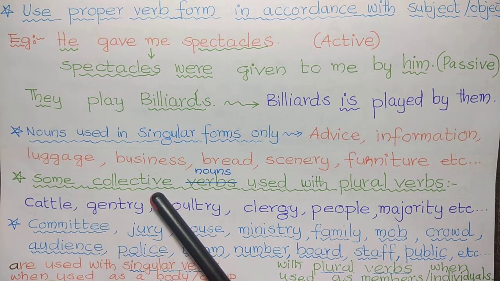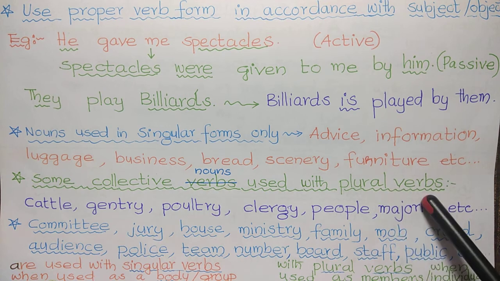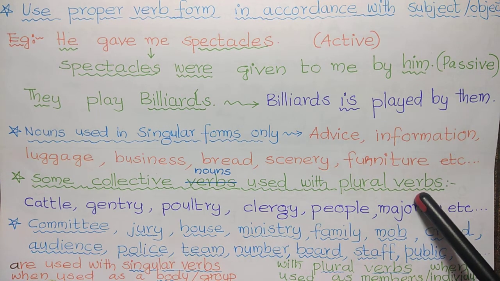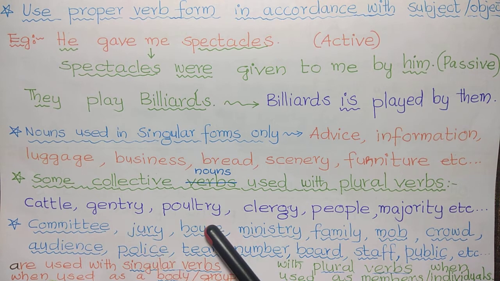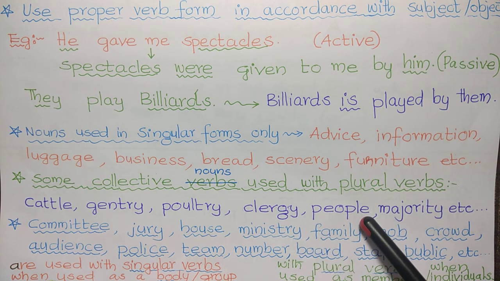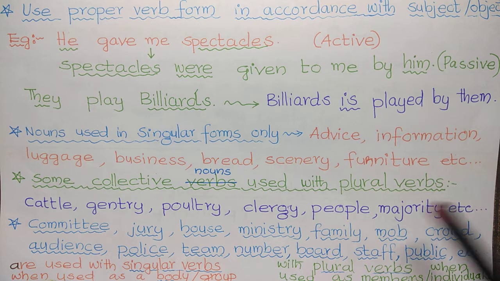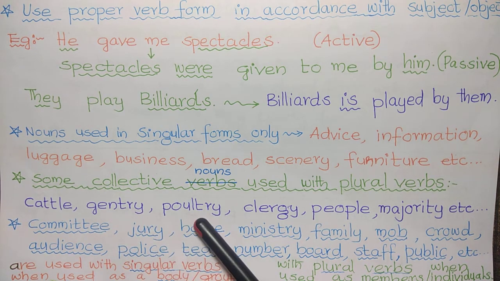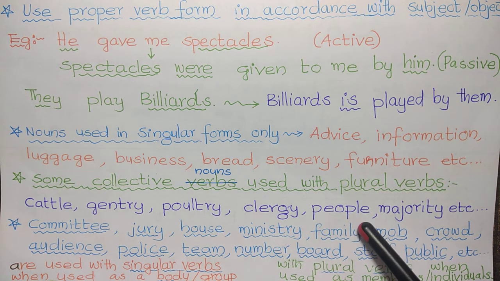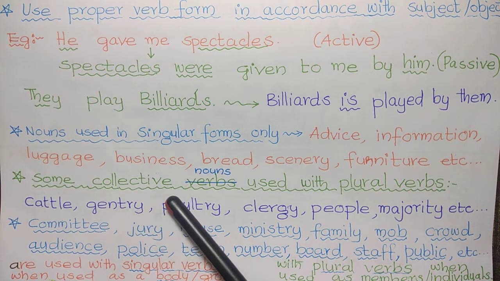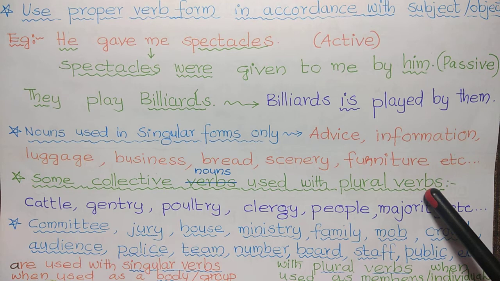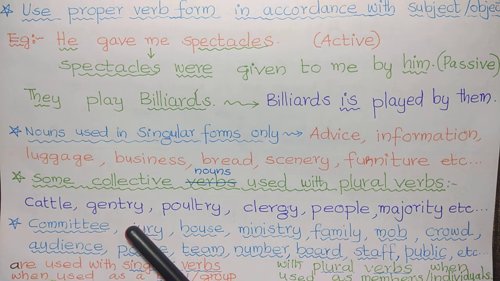Next, some collective nouns used with plural verbs. See, cattle, gentry, poultry, clergy, people, majority, etc. These are some collective nouns used with plural verbs. Cattle are. We use like that.